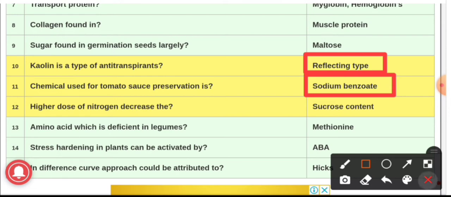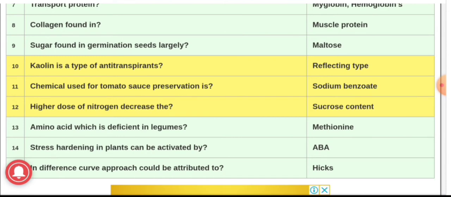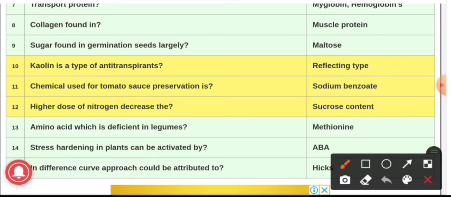Question number 12. Higher dose of nitrogen decreases the sucrose content. Okay, the higher dose of nitrogen decreases the sucrose content. Next, question number 13. Amino acid which is deficient in legumes, and the answer is methionine. Methionine is the amino acid which is deficient in legumes. Question number 14. Stress hardening in plant can be activated by, and the answer is ABA, that is abscisic acid.